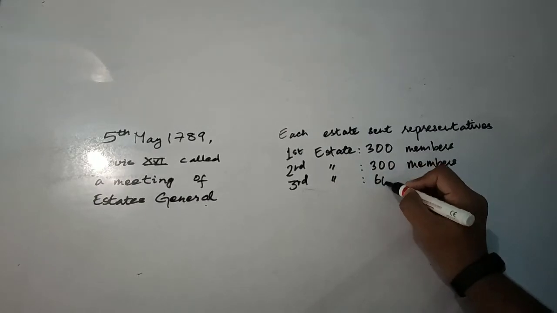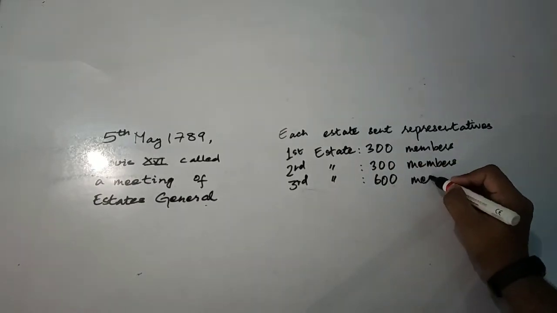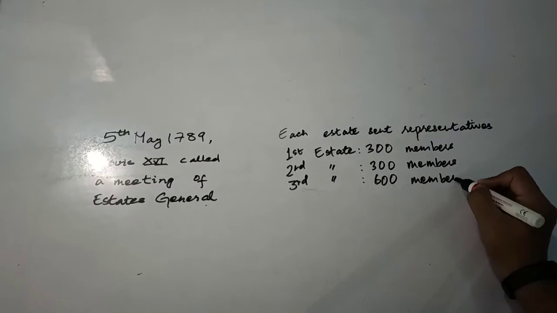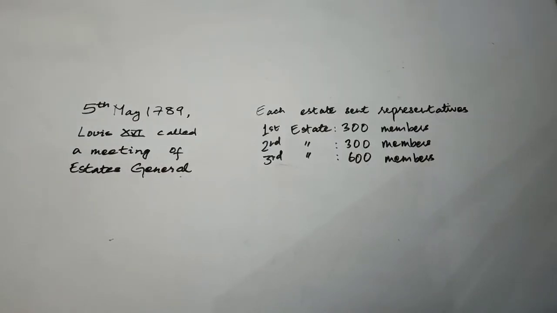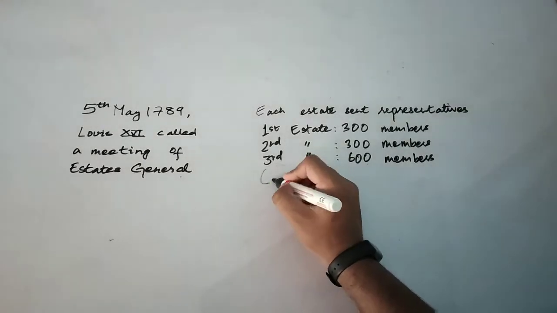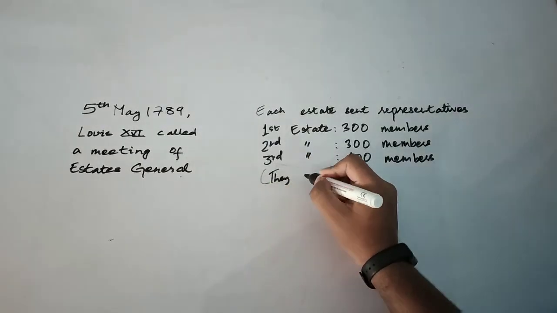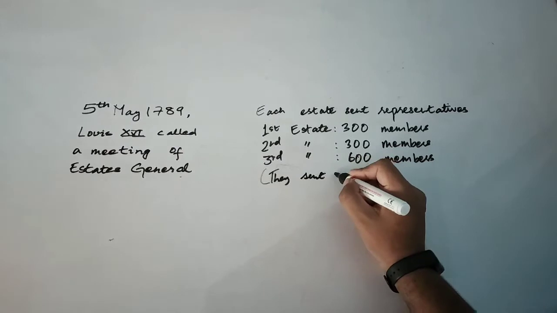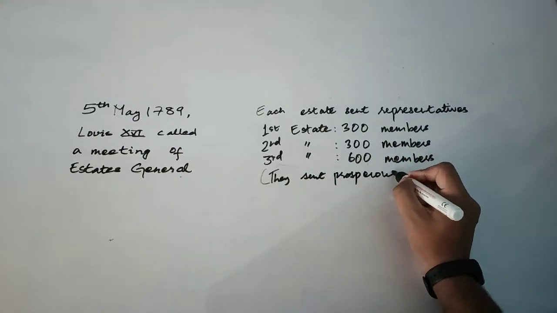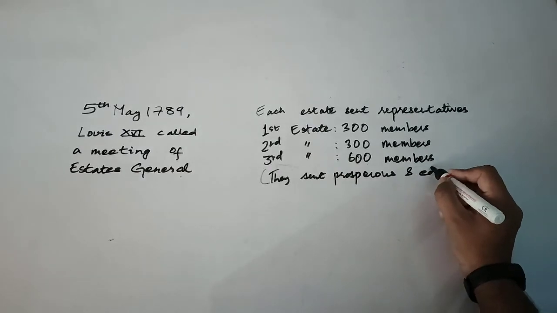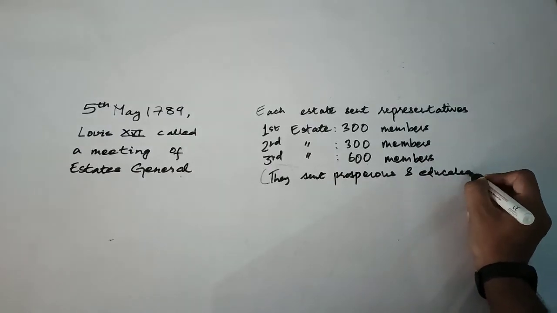The third state sent 600 representatives and their votes were also counted as one vote. This was not the basic principle of voting, and the king was determined to use the same practice now also. Hence, the representatives of the third state held the view that each member should have one vote and one vote should have one value.